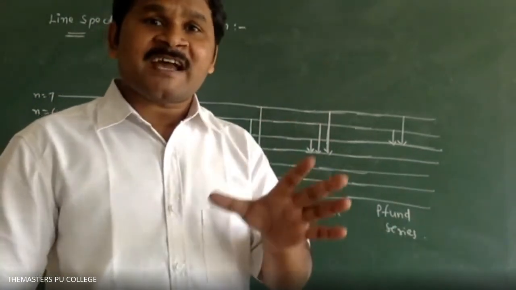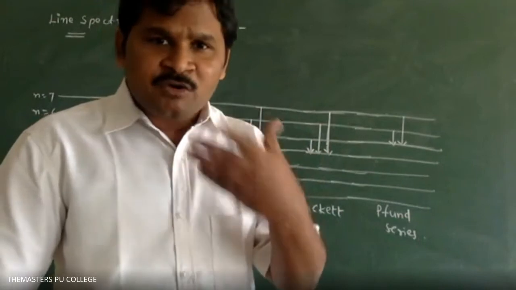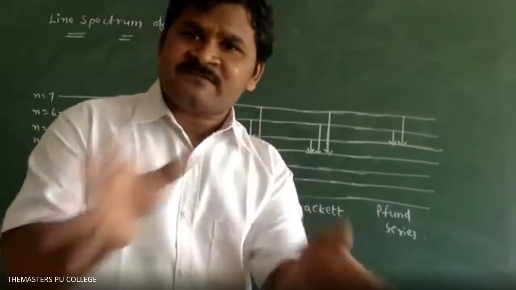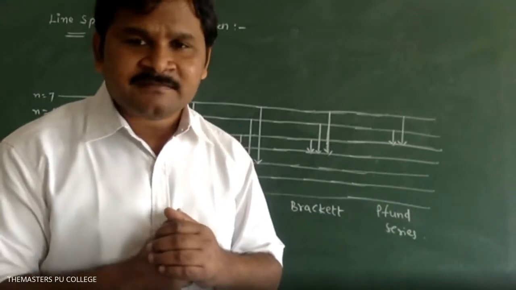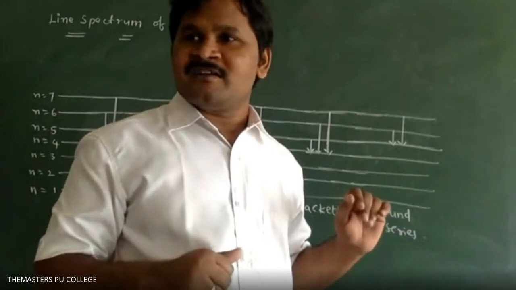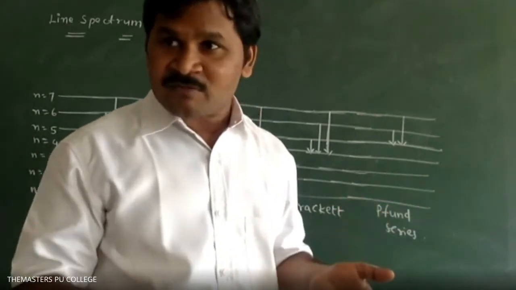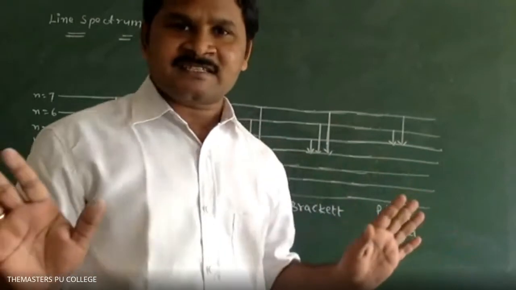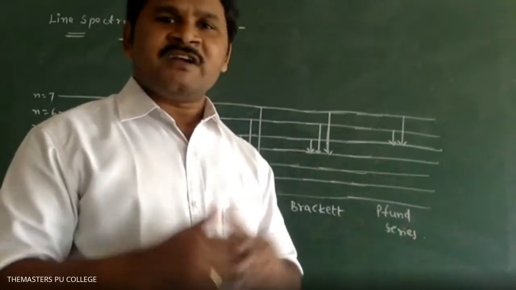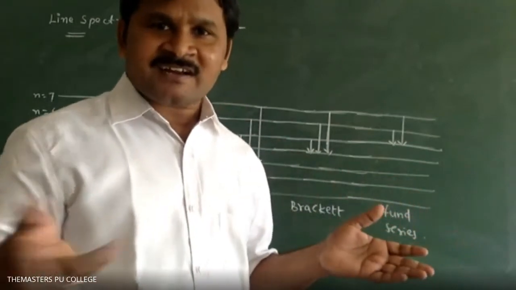So why are we only taking the electron? Because the positions of protons and neutrons are fixed in the atom. Where are the protons and neutrons present? In the nucleus of the atom. That's why we are not talking about the proton and neutron. Simply, they are present in a fixed position in the nucleus. What about the electron? We don't know the exact position of the electron.